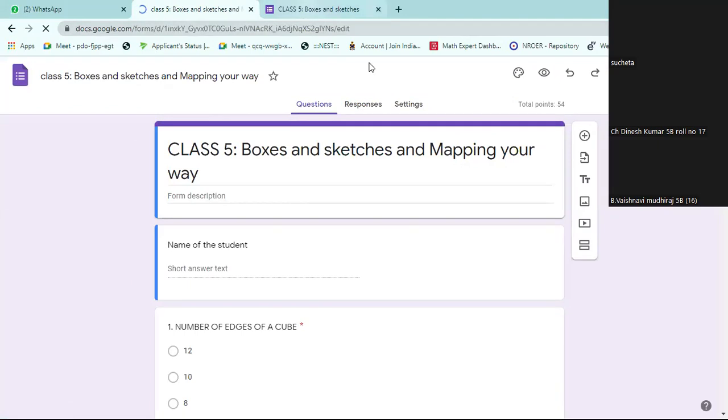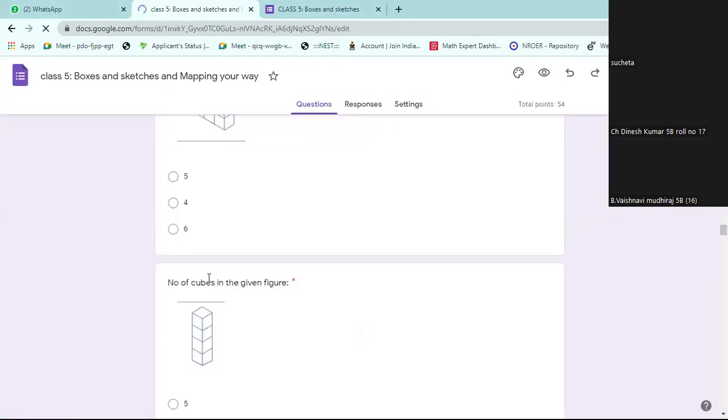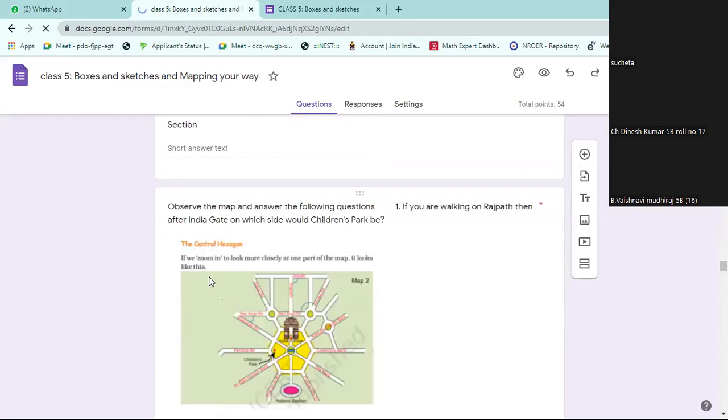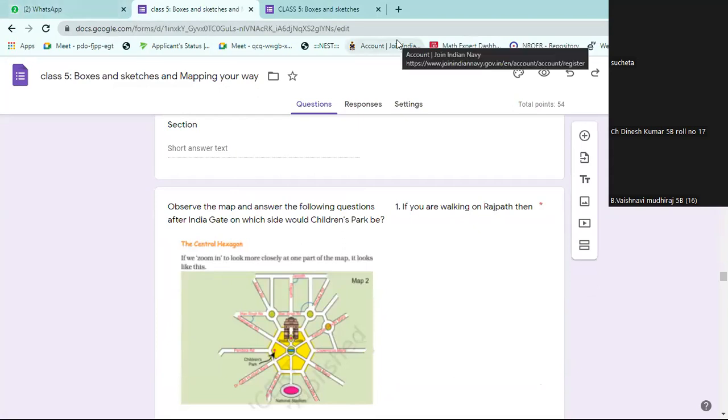Sir, can you send me the marks, sir? Why are you asking for the marks? Yesterday, did I send the marks or not? Sir, for this Google form. Yesterday's Google form, did I send the marks or not? Yes, sir, but it was today's full. Then why are you asking? After the exam I will send the marks, no? You submitted the Google form, fine. After the class or in the afternoon, I will send the marks.